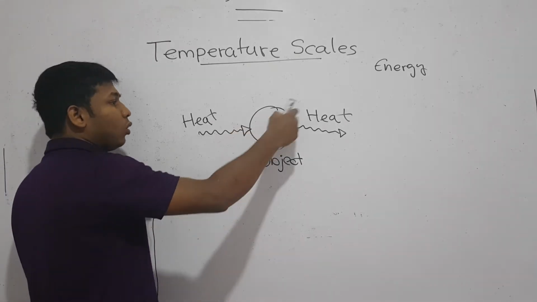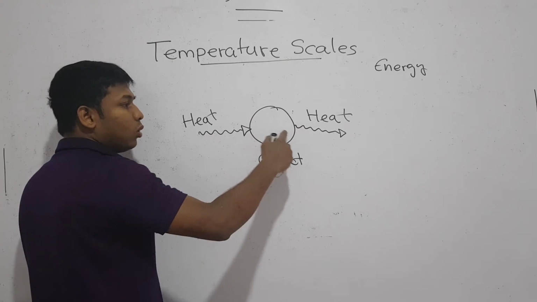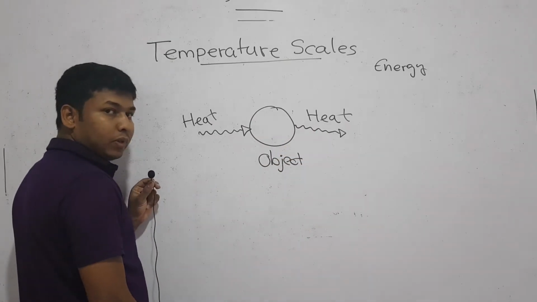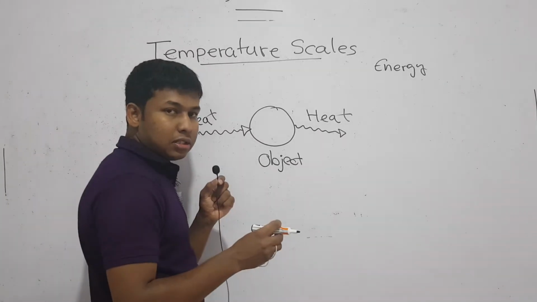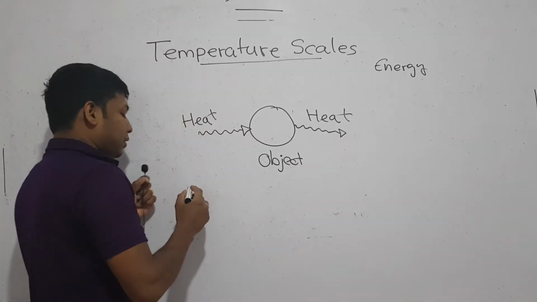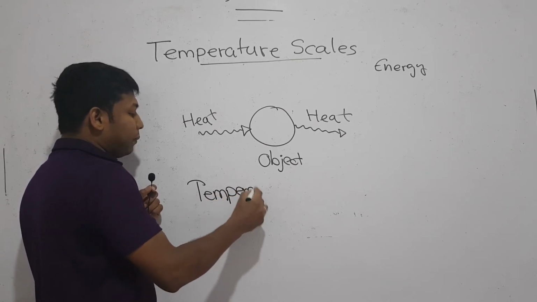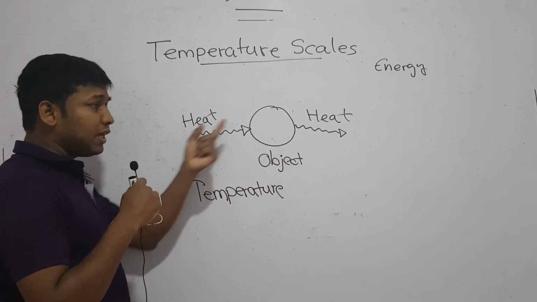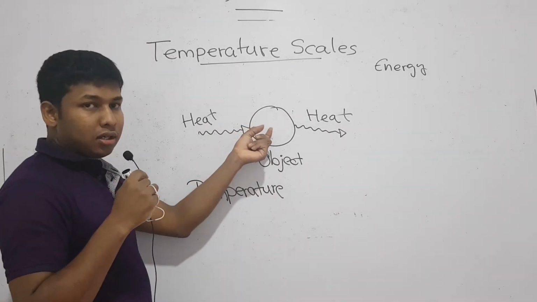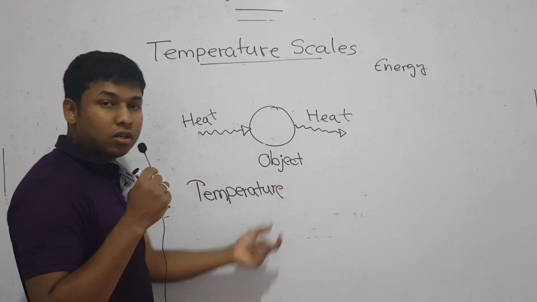Due to this provision or removal of heat, we can observe some changes. Right? And scientists have introduced this temperature scale, the concept of temperature, to measure the change that occurs due to either provision of heat or releasing of heat, right?